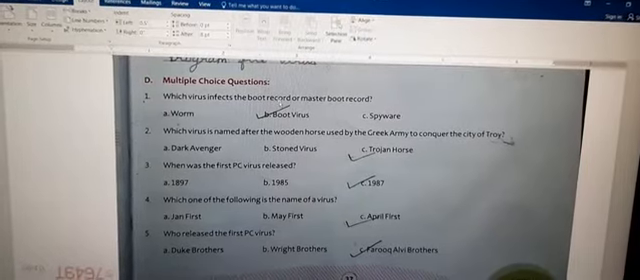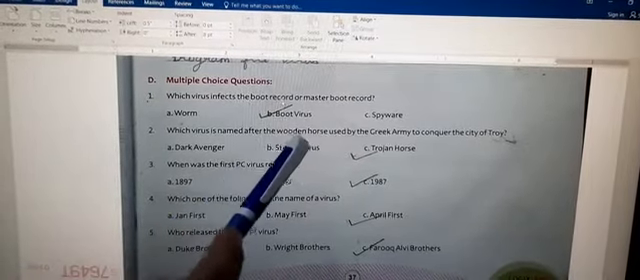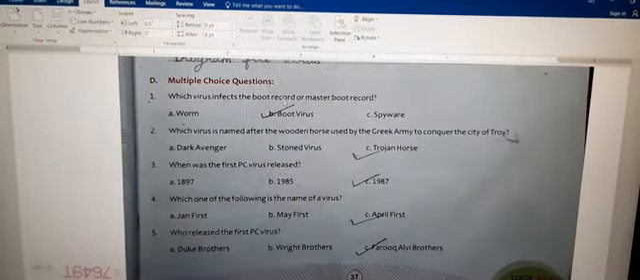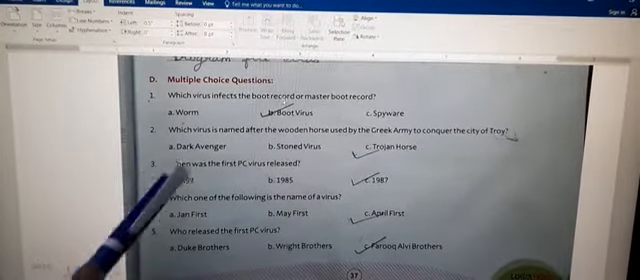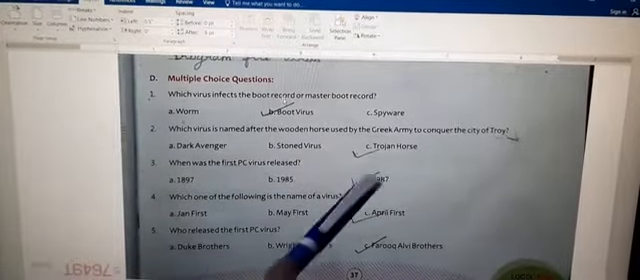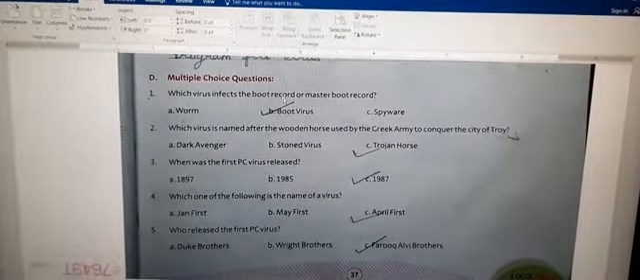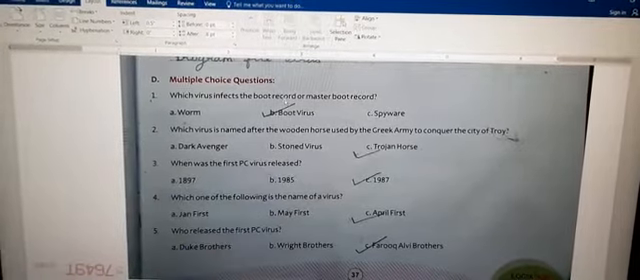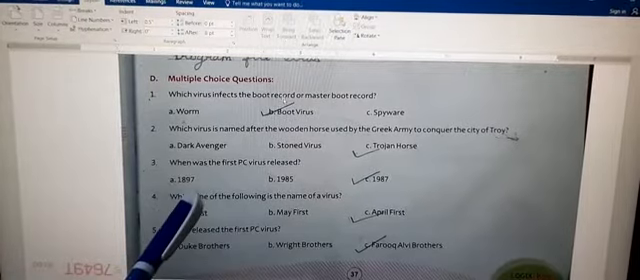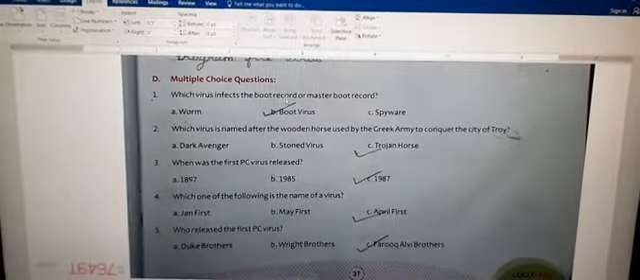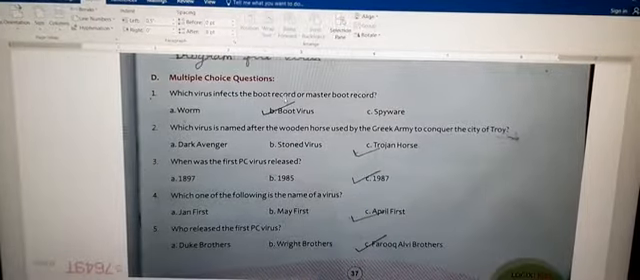Second question, which virus is named after the wooden horse used by the Greek army to conquer the city of Troy? Options are Dark Avenger, Stoned Virus, Trojan Horse. So answer is Trojan Horse. Now the third, when was the first PC virus released? Options are 1897, 1985, 1987. So correct answer is 1987.